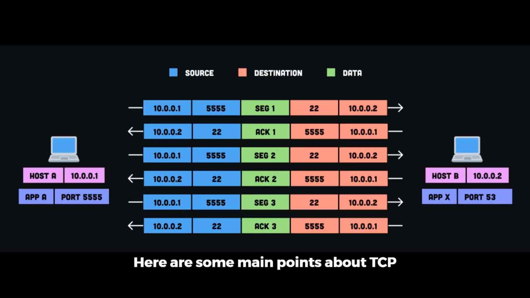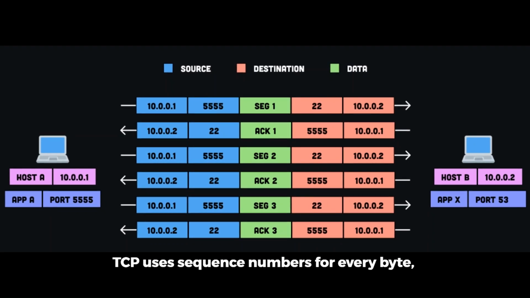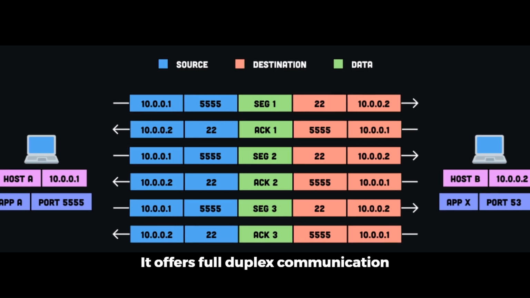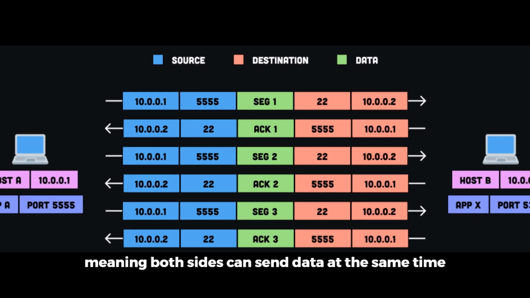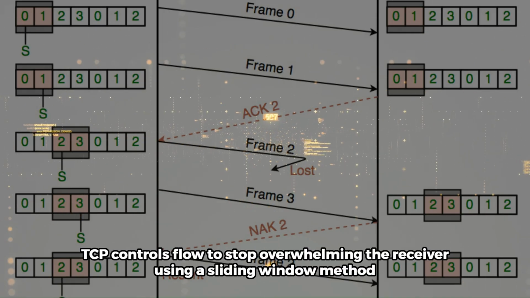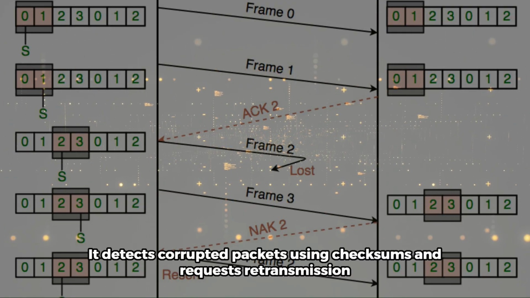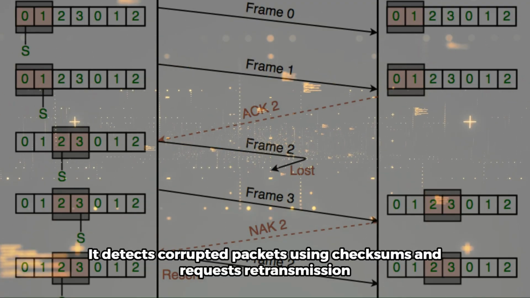Here are some main points about TCP. TCP uses sequence numbers for every byte, not just packets, to track data accurately. It offers full duplex communication, meaning both sides can send data at the same time. TCP controls flow to stop overwhelming the receiver using a sliding window method. It detects corrupted packets using checksums and requests retransmission.